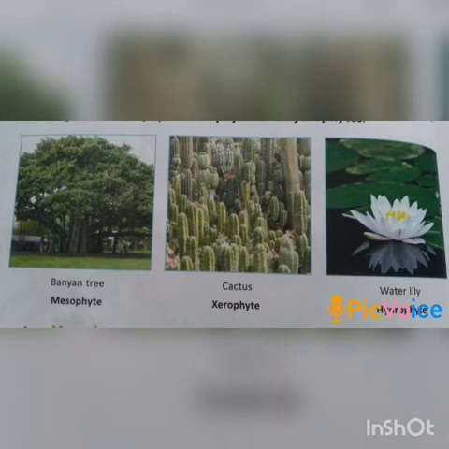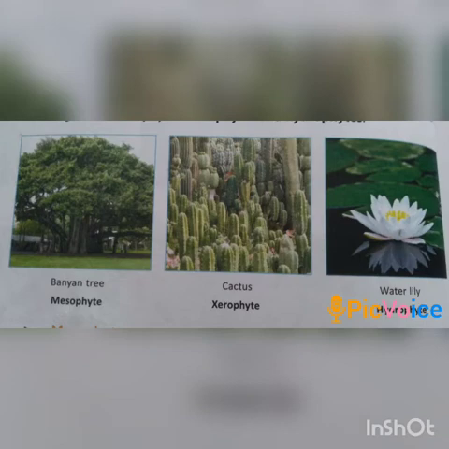The next classification of plants is on the basis of habitat. The place where plants or animals live, get food, and interact with the environment is called their habitat. That means the habitat is the place where living organisms live most comfortably. Plants and animals adapt themselves to their habitat. The habitat may be terrestrial or aquatic. Terrestrial or land habitats can be deserts, mountains, or grasslands, and aquatic habitats can be ponds, rivers, lakes, or oceans.